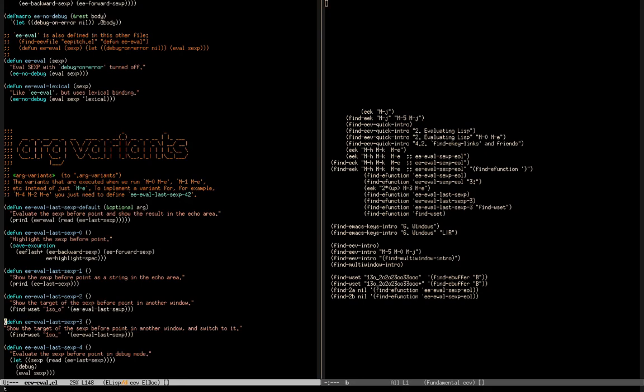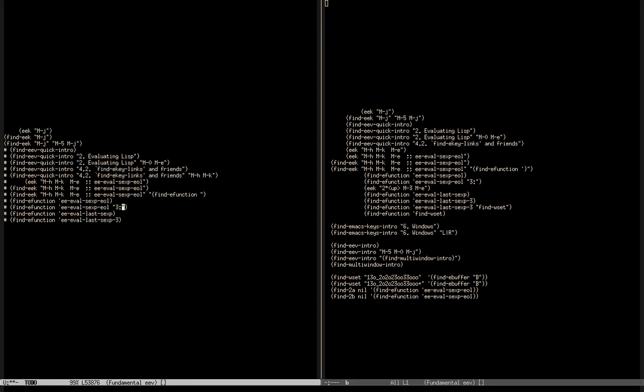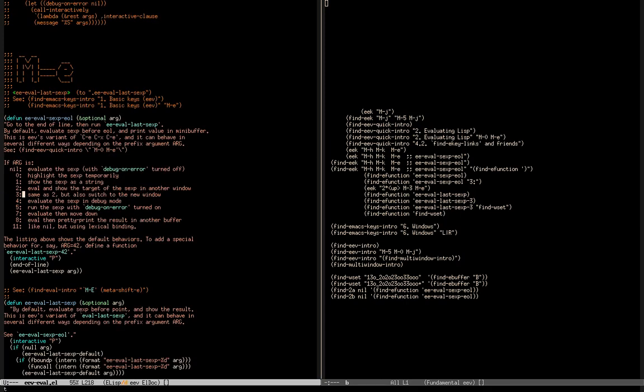And now let me create a test for meta3 meta-e. I know that if I run meta3 meta-e here, it does this. It's similar to when the prefix is true. When the prefix is true, meta2 meta-e evals the sexp and shows the target of the sexp in another window.